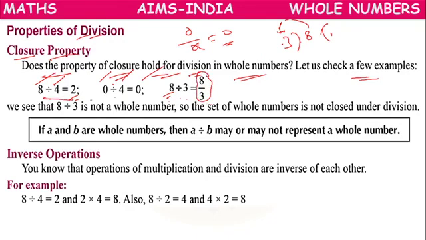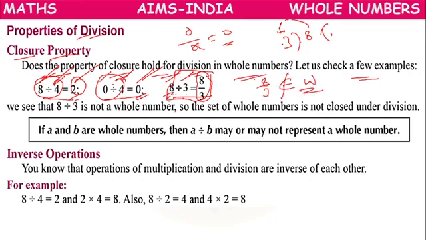If we observe these three examples, what have we observed? In the first case, 8 is a whole number, 4 is a whole number, 2 is a whole number. Means if two whole numbers are there, their division is also a whole number in the first example. In the second example also, the division of two whole numbers is a whole number, because 0 is a whole number. But if we compare with the third example, here 8 and 3 are whole numbers, but 8 by 3 does not belong to the whole numbers.